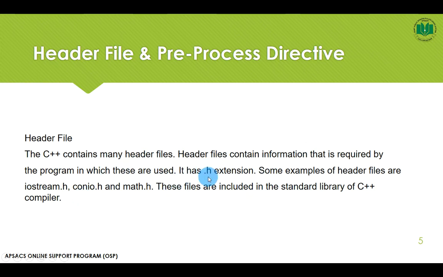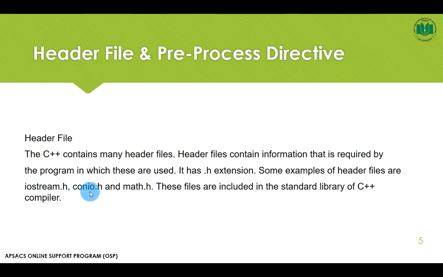It has a .h extension. The .h extension tells the computer that it is a header file. For example, an audio song has an MP3 extension, a video has an MP4 extension. In the same way, a header file has a .h extension. Some examples of header files are iostream. Iostream means input output stream. This is the general input output stream which is used in every kind of program.